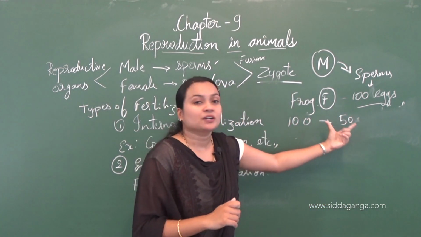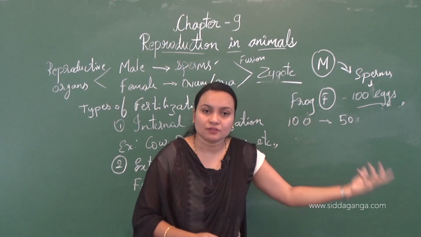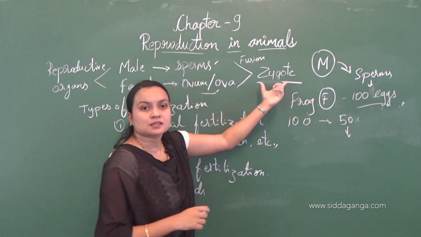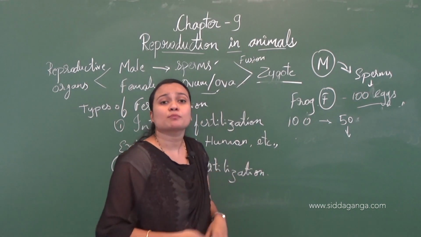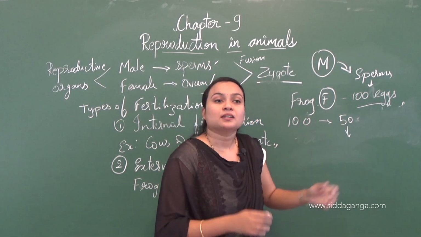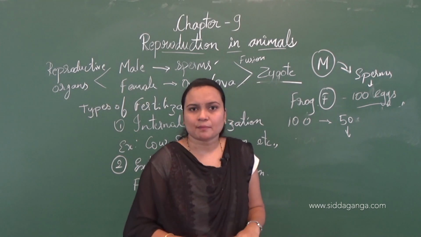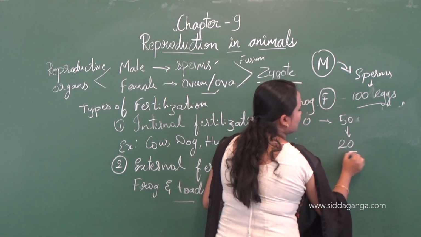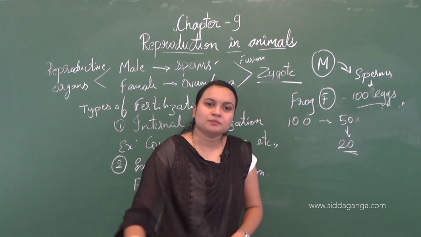Fertilization may happen in only 50 eggs; it is not necessary that all 100 eggs get fertilized. Suppose fertilization happens and the zygote is formed. This zygote must develop externally, in the external environment. So what happens is, of the 50 zygotes formed, some of them may survive and some of them may die. Some don't have the tolerance capacity. So in that, around 20 zygotes may survive, and these 20 will become new individuals.